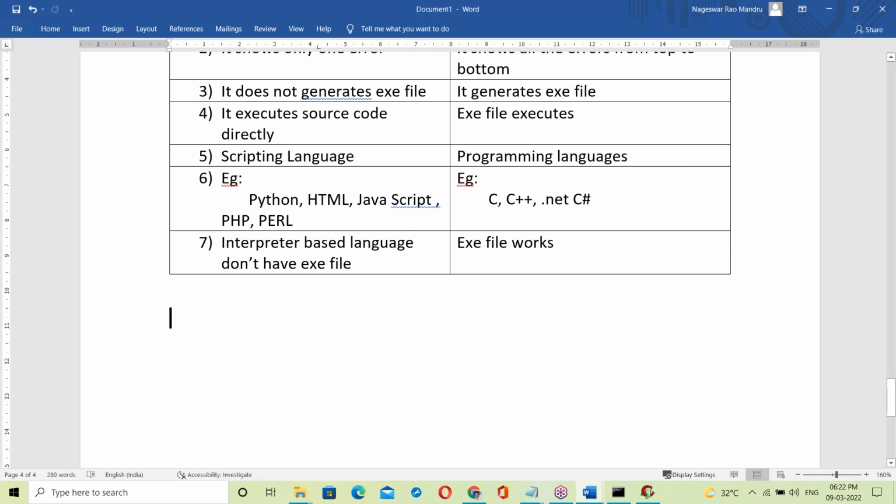Java depends on both, interpreter as well as compiler. Tomorrow we'll discuss why Java depends on both.